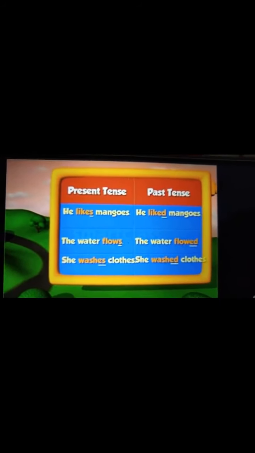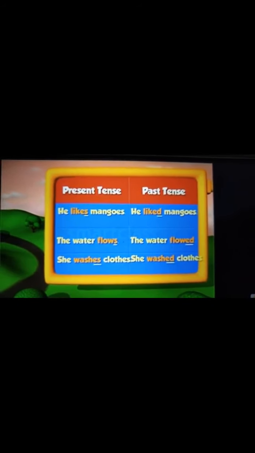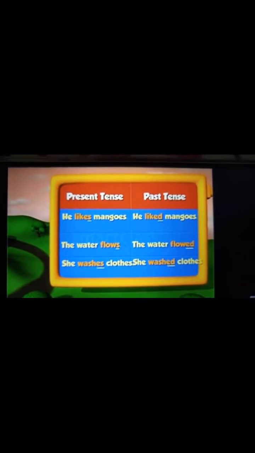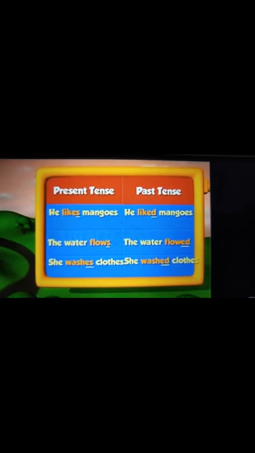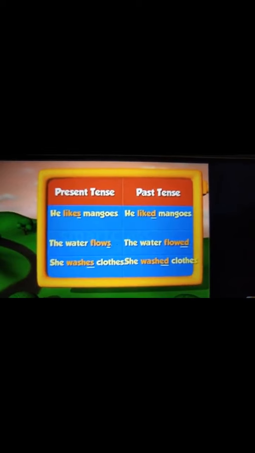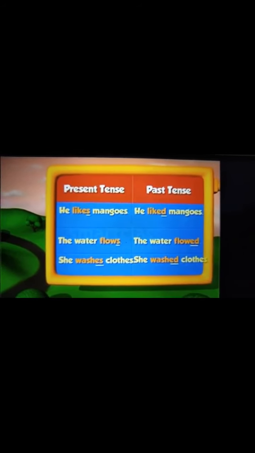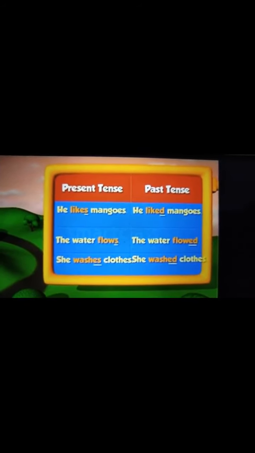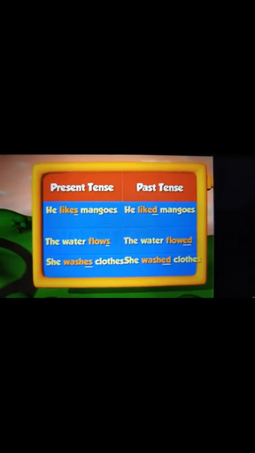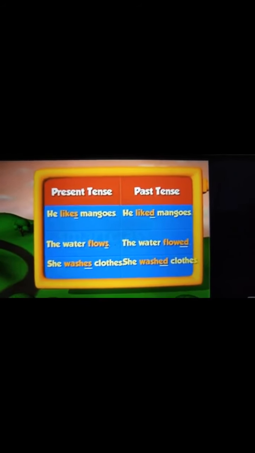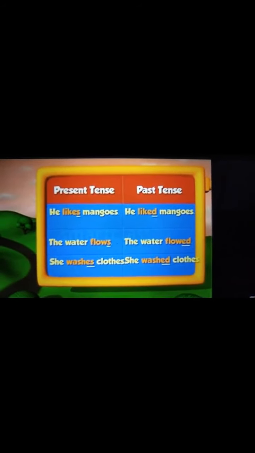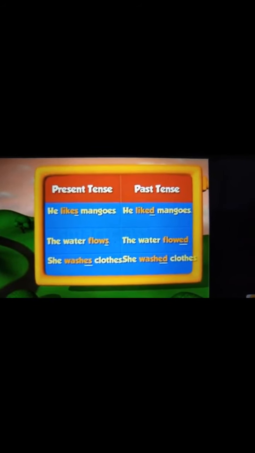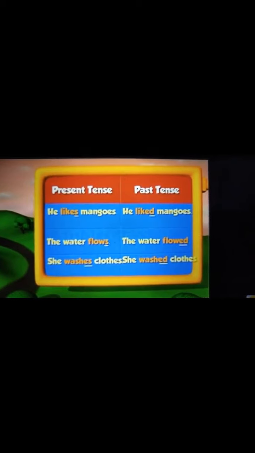Before that, children, let us see some examples which are there in present as well as past tense. See, in the present tense, children, he likes mangoes. So S is used, but in past tense, he liked mangoes. The water flows, but in the past tense, the water flowed. She washes clothes. She washed clothes. Okay, I hope this is clear, children.